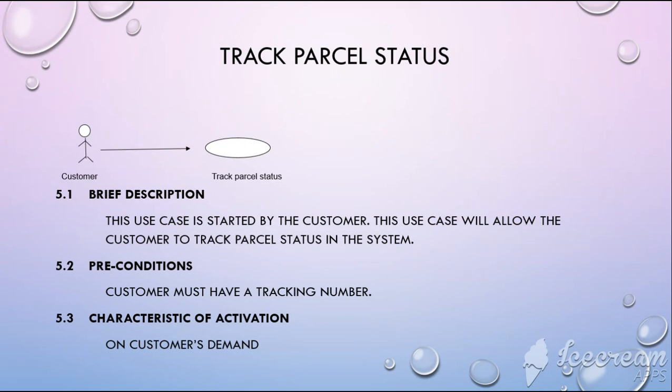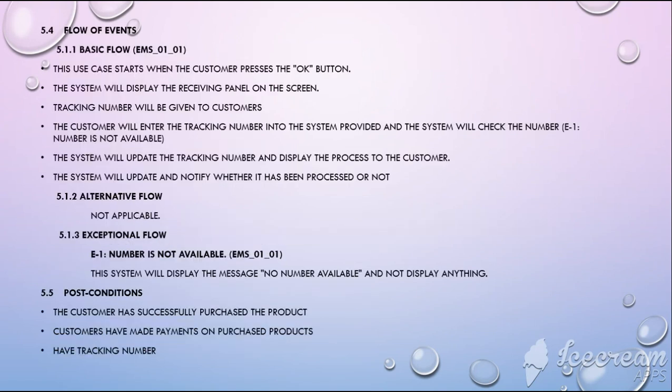So after they buy, they must have the tracking number. So that is a precondition. And the characteristics of activation is on customer demand. The basic flow is this use case starts when the customer presses the OK button after they do the payment method. The system will display the receiving panel on the screen. A tracking number will be given to the customer.